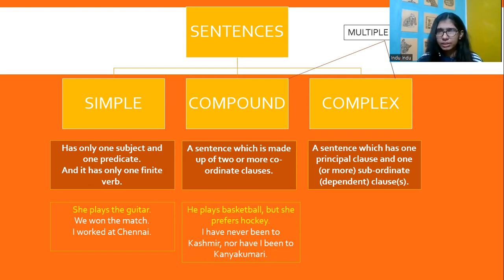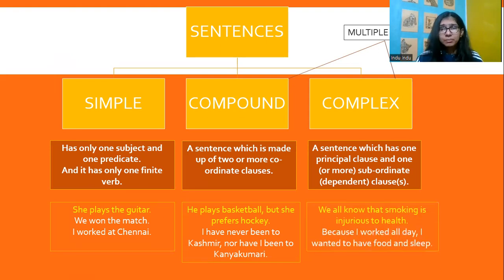And we'll see this further in the slides. And a complex sentence is a sentence where there's a principal clause and one or more subordinate clauses. That is, there are one or more clauses that are dependent on the principal clause, without which they won't have a meaning, right?